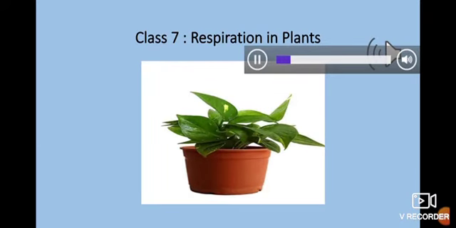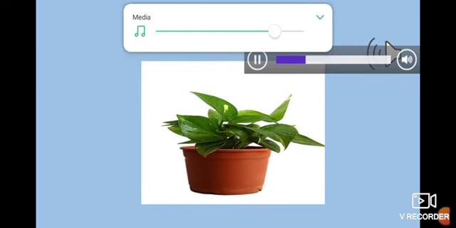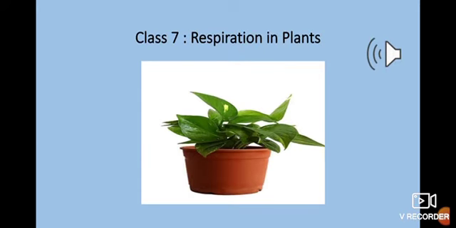Good evening, class 7. In the previous classes, we talked about respiration, the entire basic concept of respiration and types of respiration. Today, we will be studying about respiration in plants.